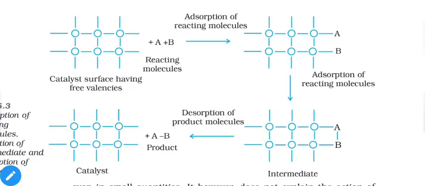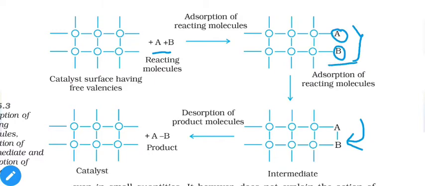Here, a graphical representation of catalytic reaction is shown. So as we can see, we have our free catalyst with free vacancies. All of these vacancies are not satisfied by adjacent molecules. When two different reactants A and B are present with the catalyst, then they will be adsorbed on the surface of catalyst. As we can see, due to the adsorption, the distance between A and B is decreased and they are comparatively close to each other, and that's why they are likely to react with each other easily because of decreased distance, plus adsorption is an exothermic process.